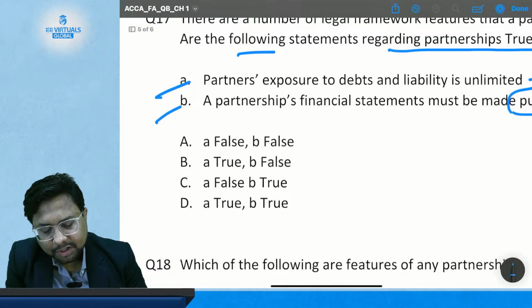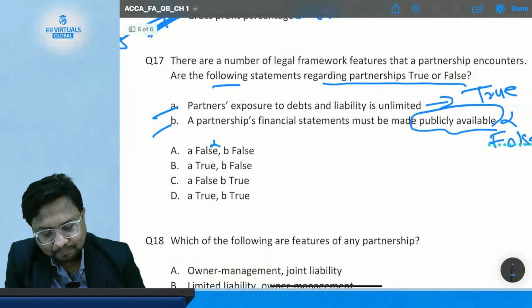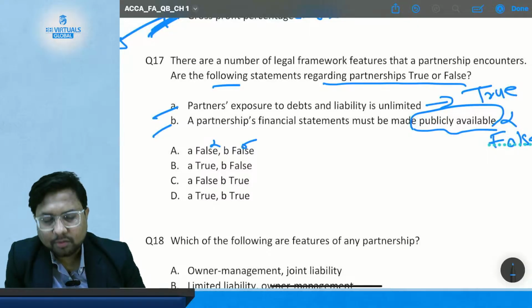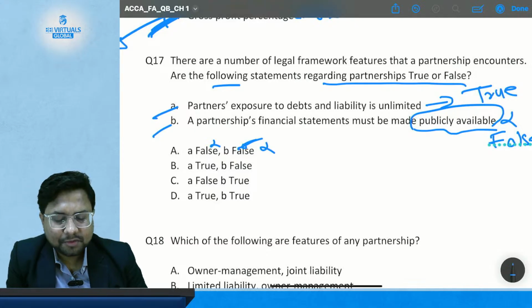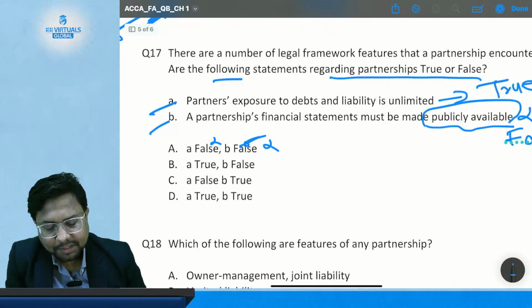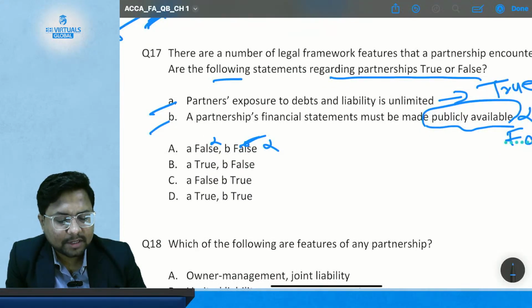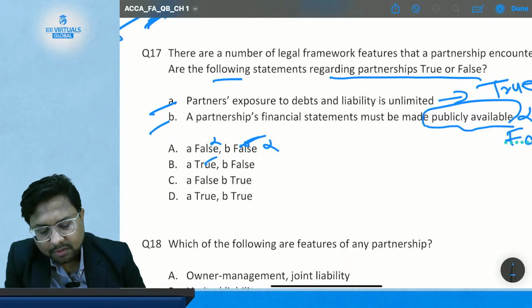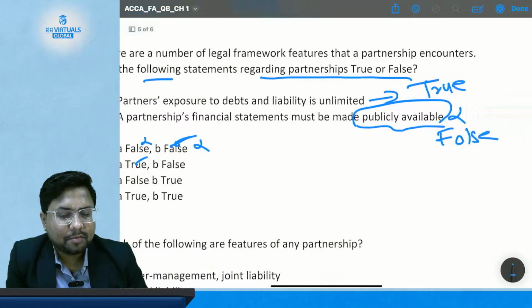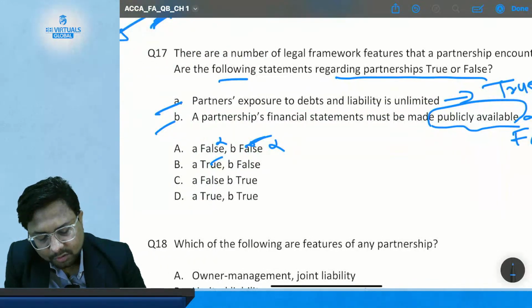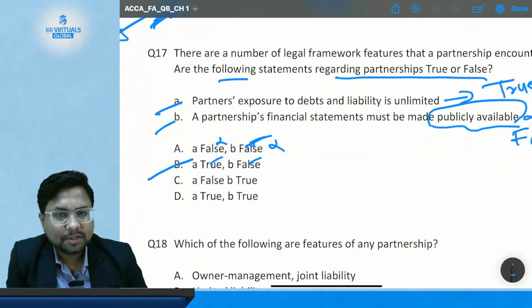Option A, statement A is false, not correct. Statement B is false, correct. So this is incorrect because in this one statement has a wrong answer. So this is a wrong option. Then comes option B, where the first statement, that partners' exposure to debts and liabilities is unlimited, is true. And statement B, a partnership financial statement must be made publicly available, is false. This option is correct.